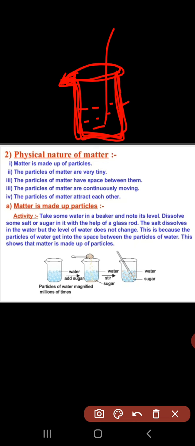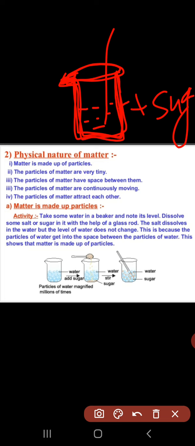Here we add sugar and stir this with the glass rod. The salt dissolves in the water, but the level of water does not change.